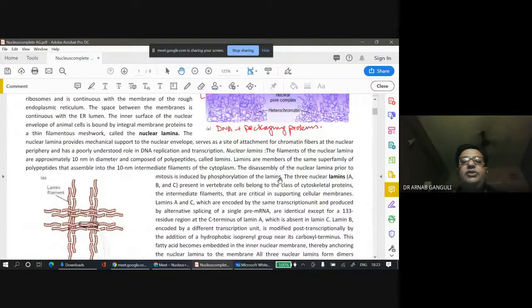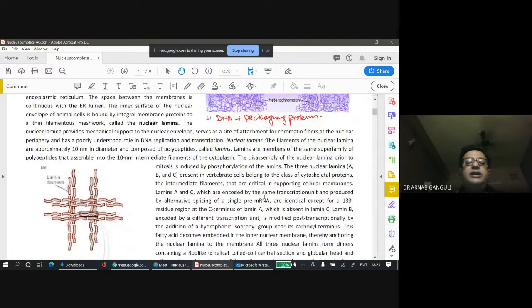Now let us go into details about the nuclear lamina. The nuclear lamina is made up of intermediate filaments, and they are known as lamins.